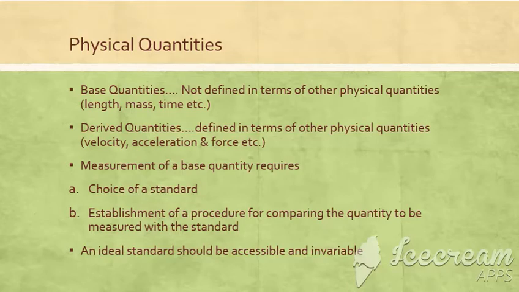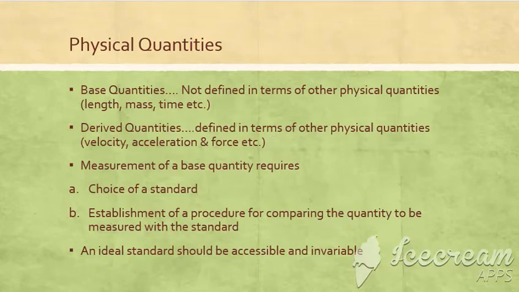Base quantities are those quantities which are not defined in terms of other physical quantities, for example length, mass, time. And derived quantities are the quantities which are defined in terms of other physical quantities, like velocity, acceleration, and force, etc. Another thing is that the measurement of a base quantity requires two important things.